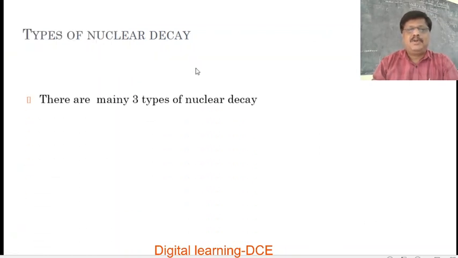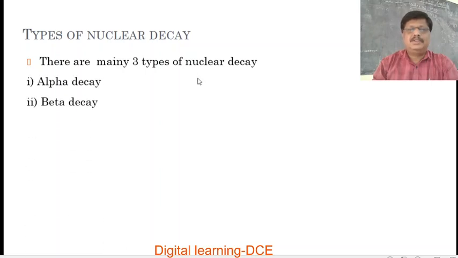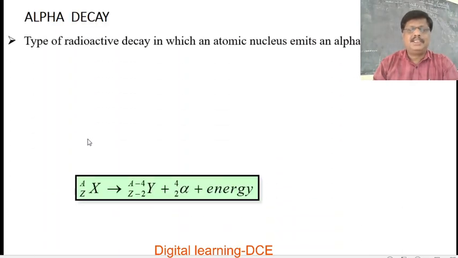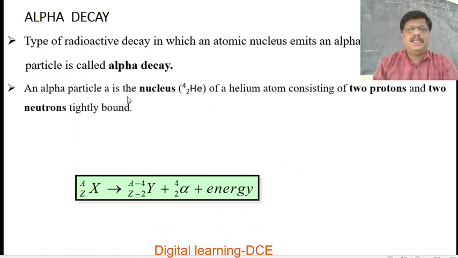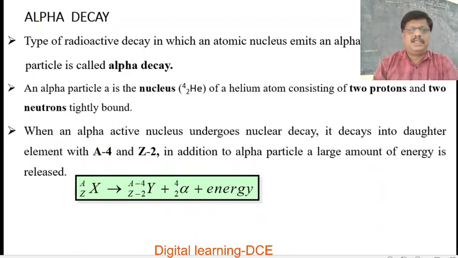So, types of nuclear decay. There are mainly three types of nuclear decay. One is alpha decay, the second is beta decay, and the third is gamma decay, by emission of an alpha particle, a beta particle and gamma radiation. Let us study them one by one. What is alpha decay, how it takes place, and what the alpha disintegration energy is, we are going to study.